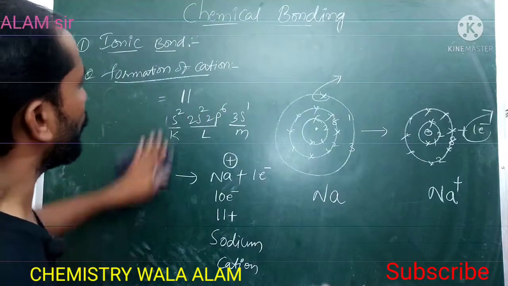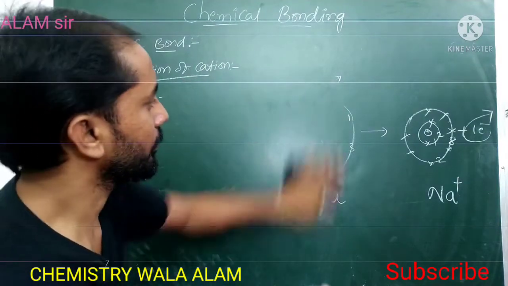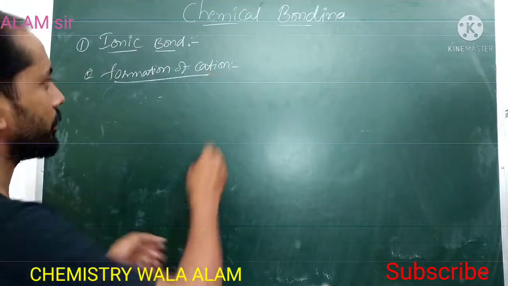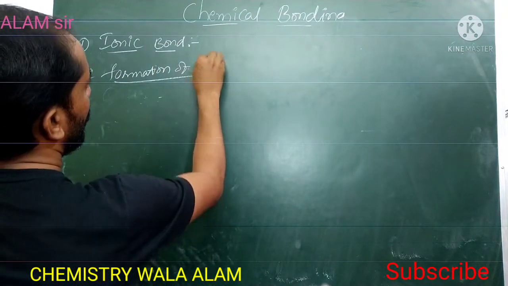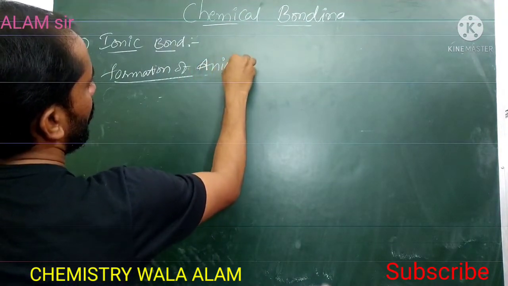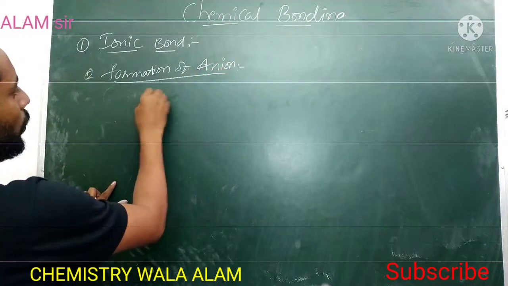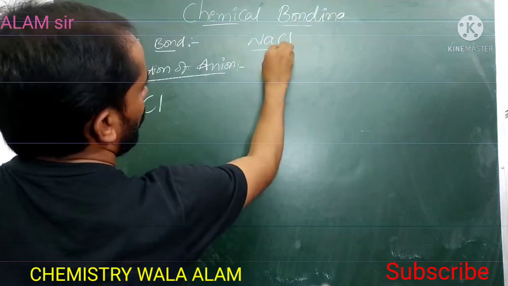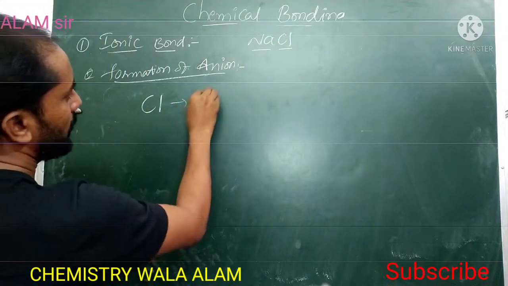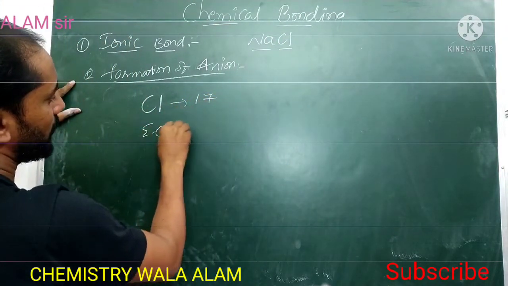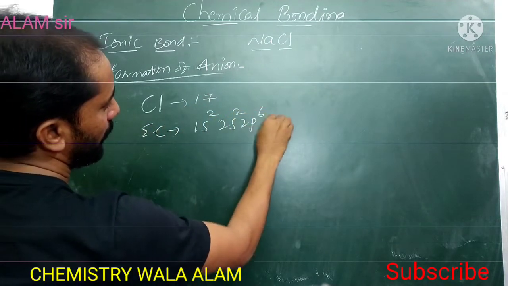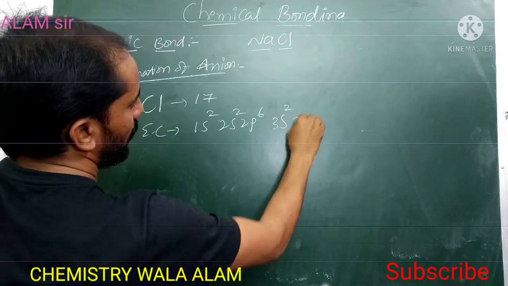Next is formation of anion, the second step. Take chlorine in NaCl: one is sodium, the second is chlorine. The atomic number of chlorine is 17, and its electronic configuration is 1s2, 2s2, 2p6, 3s2, 3p5.